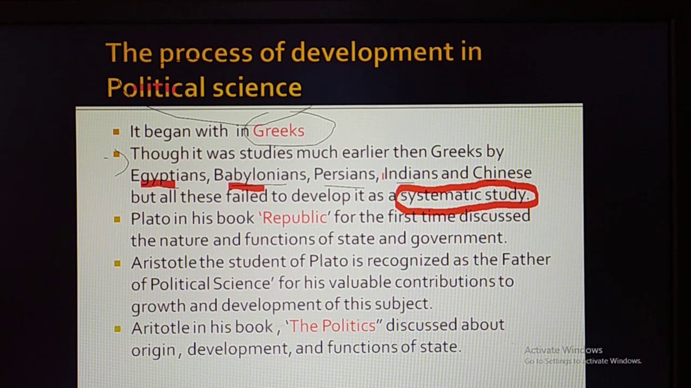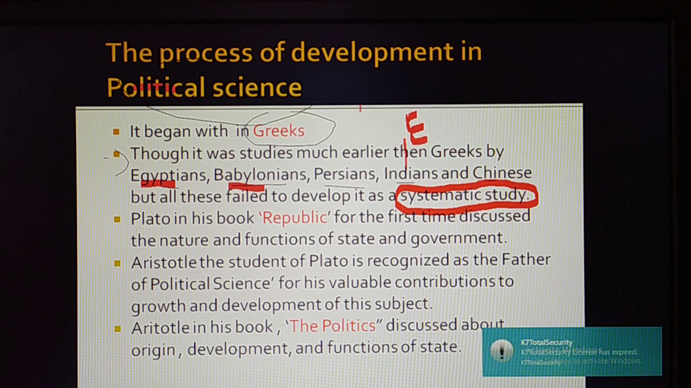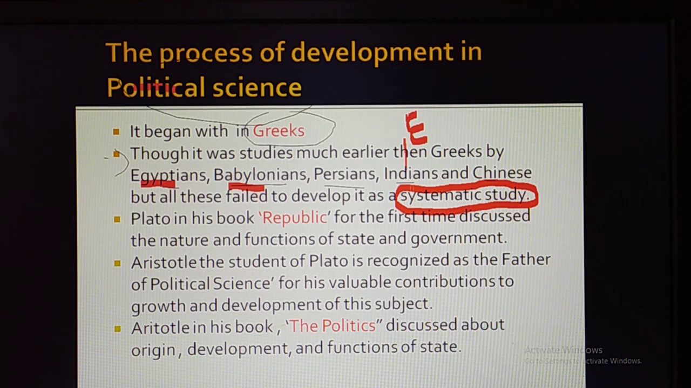Kautilya is the person. Already we know that Kautilya was the first Indian person who started to study so many things. In the last chapter you studied Kautilya. He wrote the book Economics, or Arthashastra, that is the name of the book. But the thing is that Kautilya failed to take political science in a systematic way. Because of that reason, we cannot say that Indians were the first to study political science systematically. We should say the Greeks were the people who began to study political science in a systematic manner.